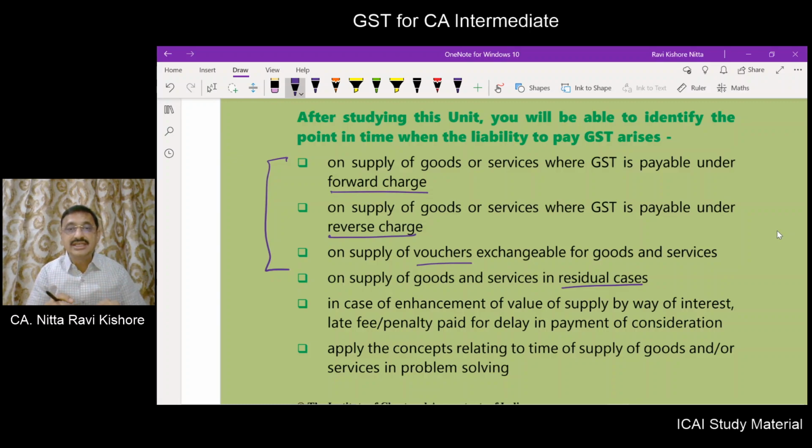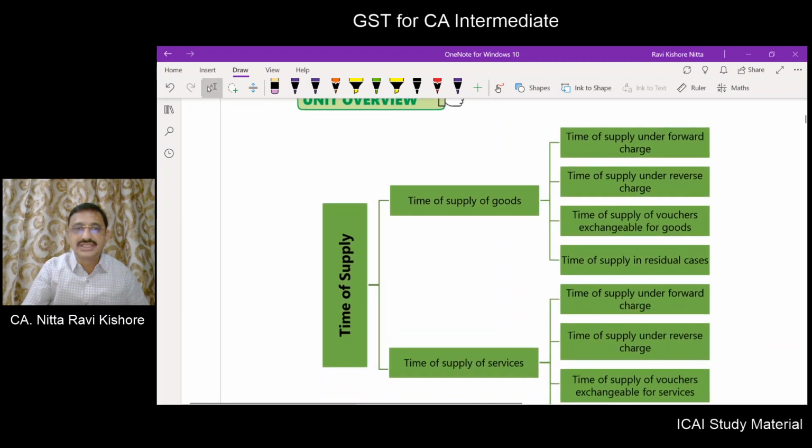Sometimes the value of the supply will be enhanced by way of interest or late fee or penalty for delayed payment of consideration. Then what will be the time of supply in respect of the enhanced consideration? Also, you will apply the concept of time of supply in problem solving. So these are all the objectives of learning this chapter or unit.